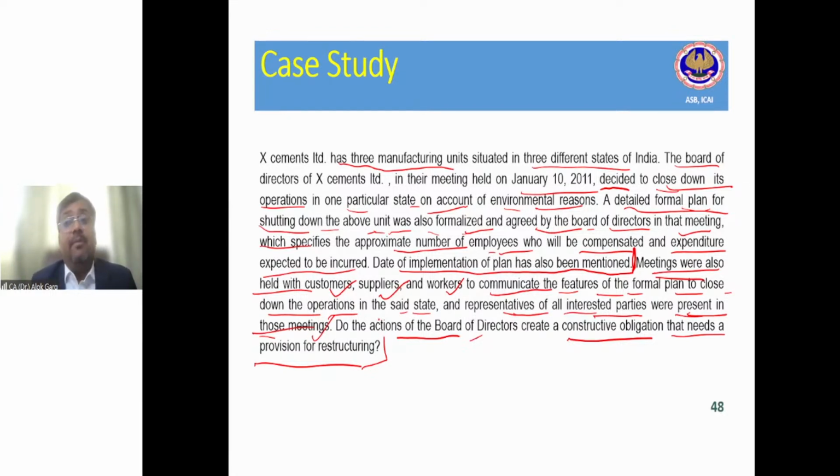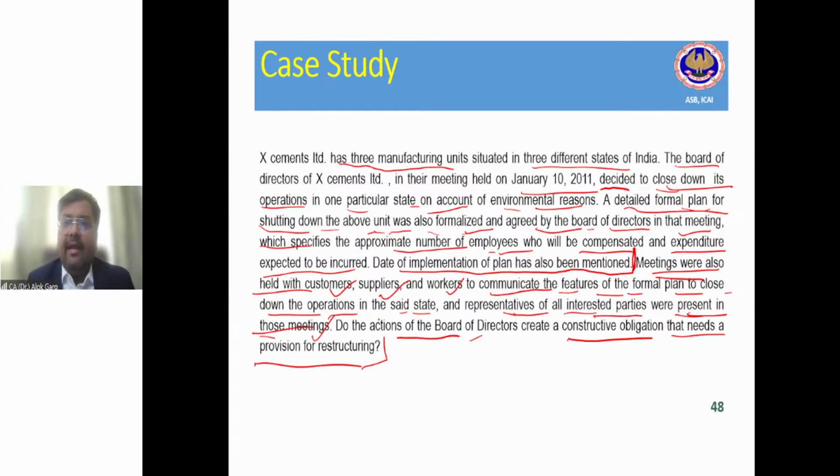So this is an example of a restructuring in terms of Ind AS 37. When this restructuring happens, the company has to see whether a provision is required to be recognized. The provision for restructuring is required to be recognized only when a constructive obligation exists as an obligating event.